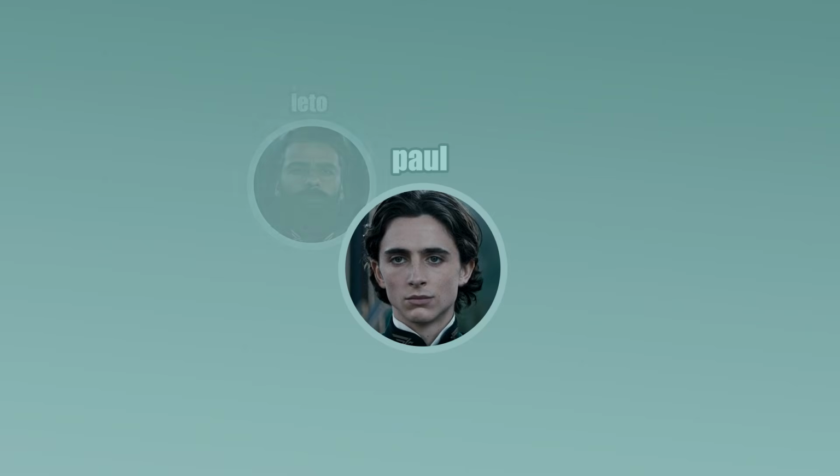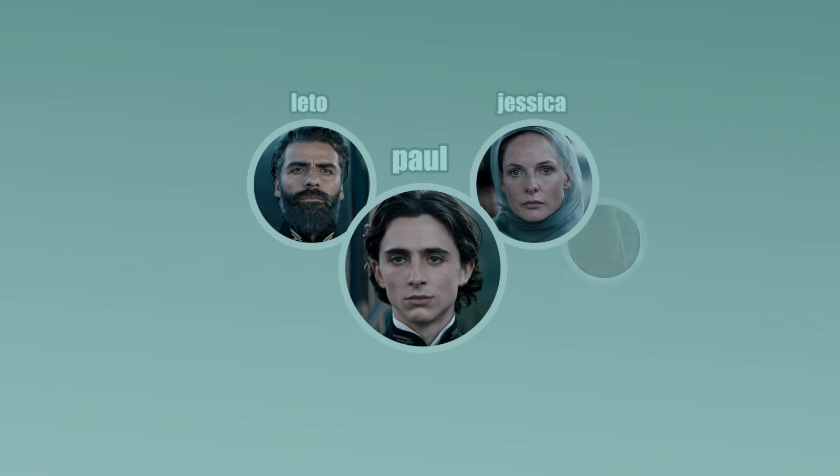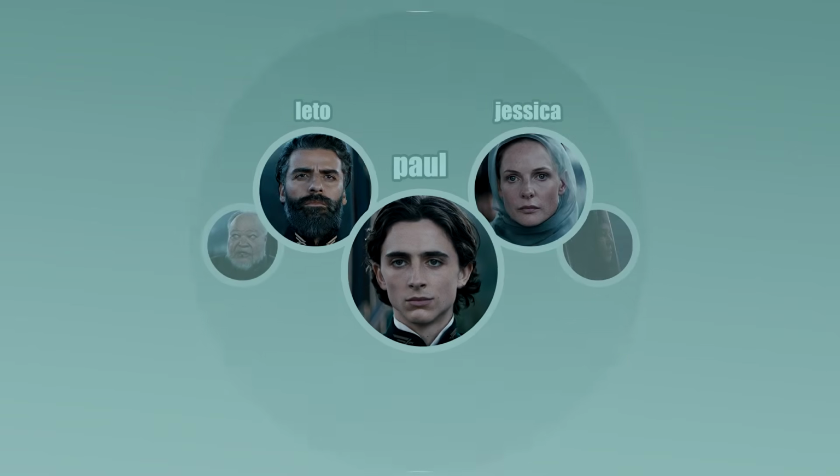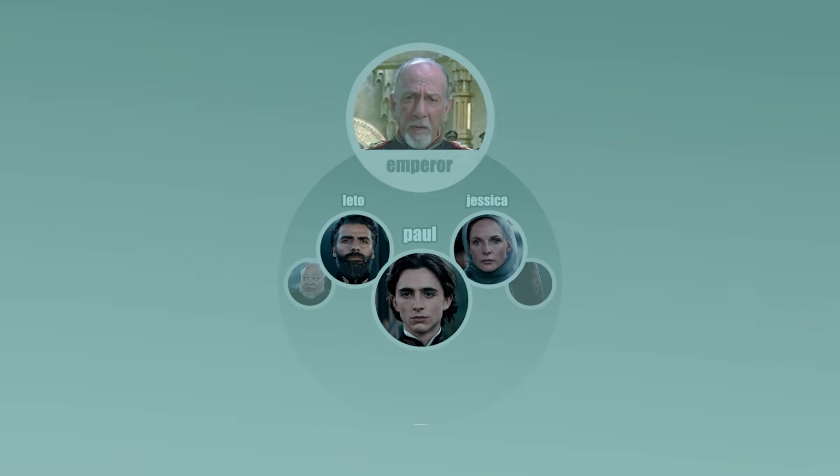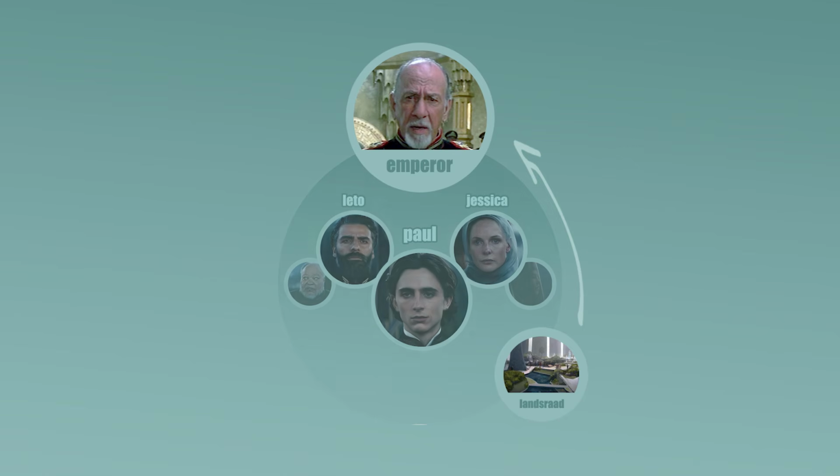At the center of it all is our main character, Paul Atreides. He is the heir of Duke Leto Atreides, who rules Caladan. Paul's mother, Lady Jessica, is a Bene Gesserit. House Atreides is advised by the Mentat Thufir. The Emperor believes that House Atreides represents a direct political threat to his power because of Leto's popularity and influence in the Landsraad. So, at the beginning of the movie, the Emperor lures House Atreides into a complex trap to suppress Leto's influence for good, all the while remaining above all suspicions.